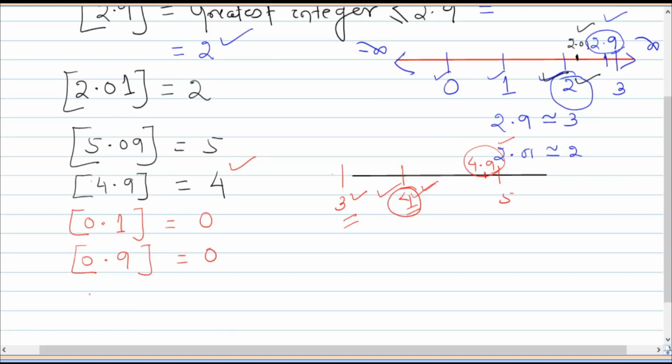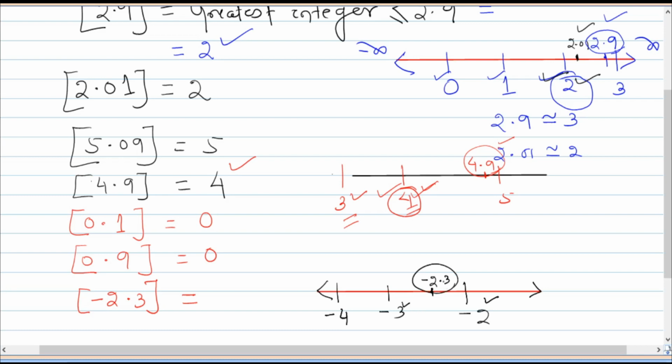If you have to ask what is the greatest integer of minus 2.3, then what will be your answer? You have to find the greatest integer of minus 2.3. Suppose here somewhere minus 2 is here, minus 3 is here, minus 4 is here. Minus 2.3 is in between minus 2 and minus 3, somewhere here.